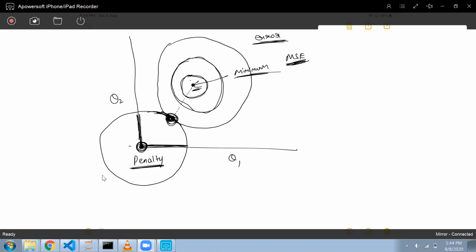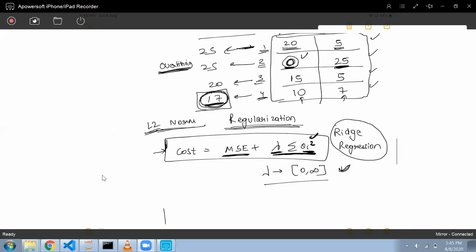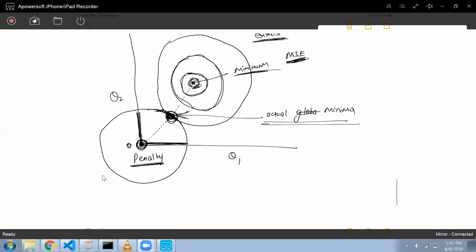Here penalty is 0, and I need to increase my penalty such that the MSE is also 0, and the penalty is also not very high. Okay, so this will be my actual global minima that I want. This is the minimum value that I want for my cost function.